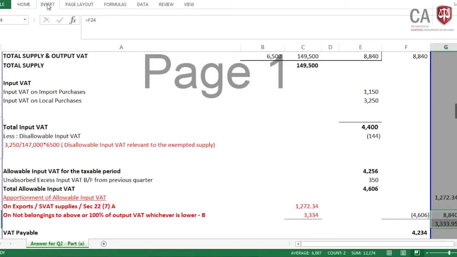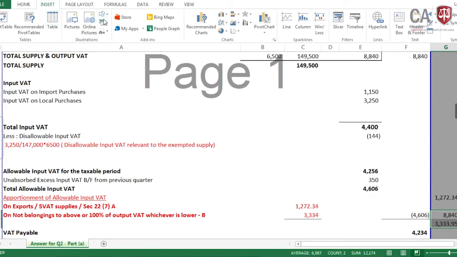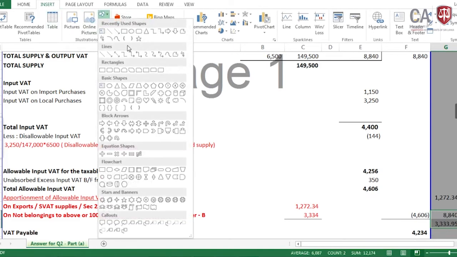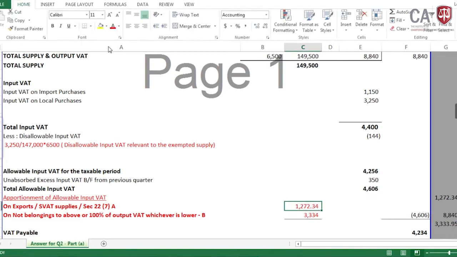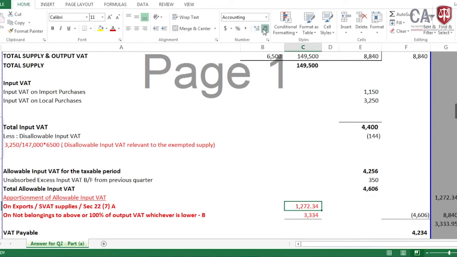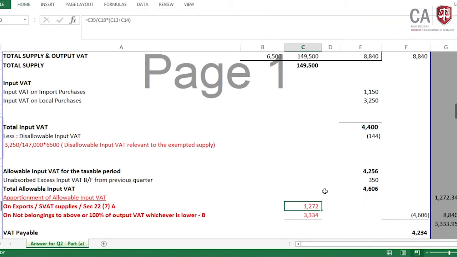When we look for whichever is lower from these two, the lowest one goes to 3,333, then therefore it is here, then the apportionment has completed. Then again it's 4,606, same thing after the apportionment is coming.